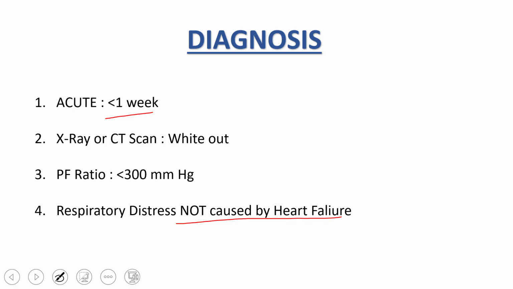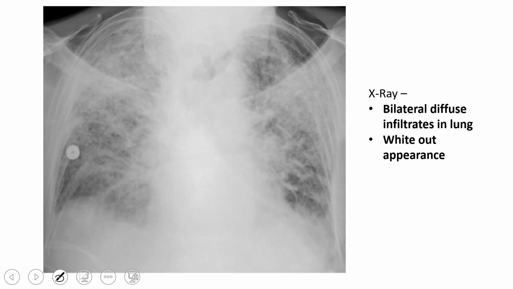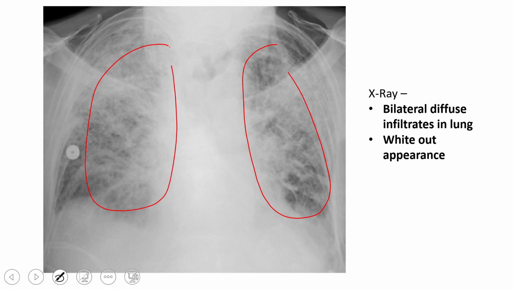How do we rule out heart failure? Heart failure can be assessed with the help of cardiac ultrasound. In heart failure, it is caused by an increase in the pulmonary blood pressure, but here in this case the pulmonary blood pressure will be normal. So on the X-ray you can see white out appearance all here and here, because of the bilateral diffuse infiltrates in the lung.